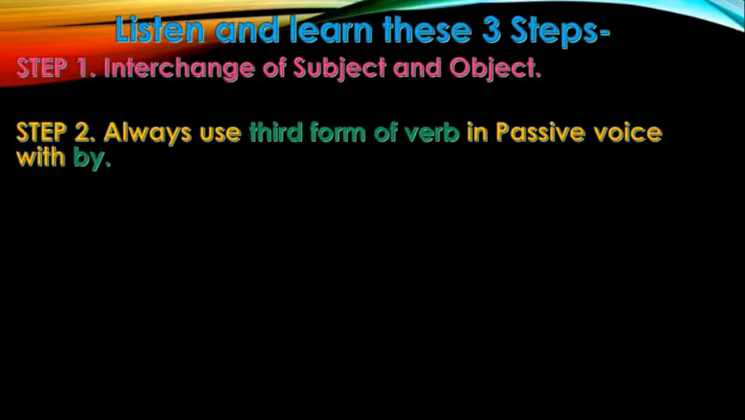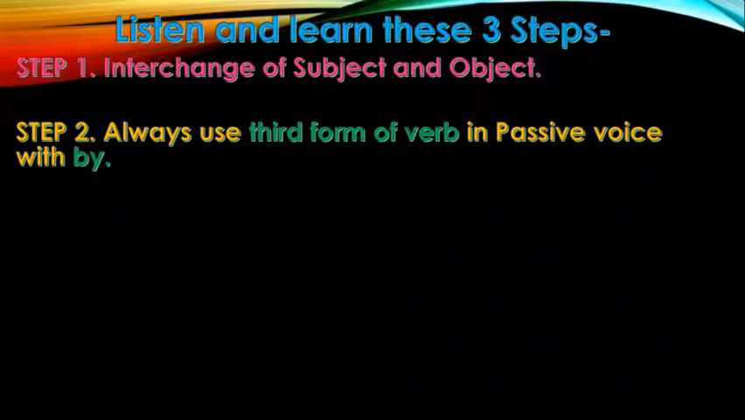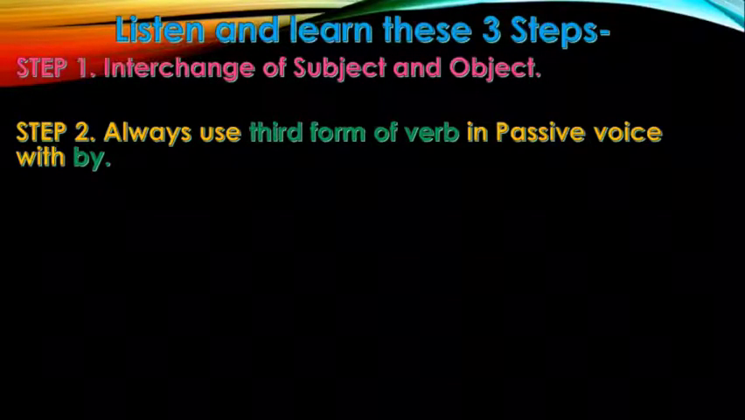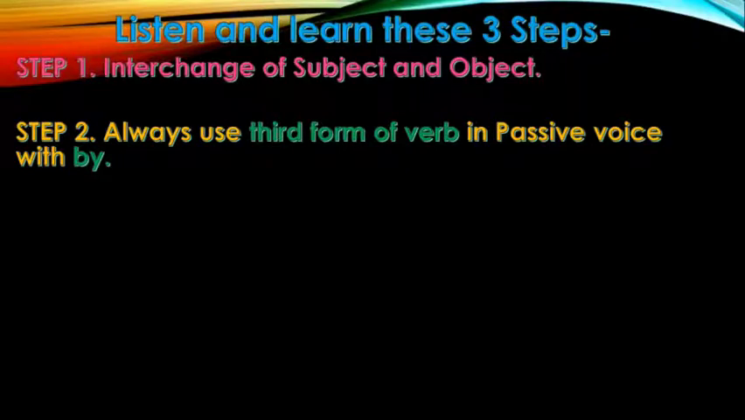Then, Nile is doing homework, but homework is being done by Nile. Similarly, teacher scolded the student, was scolded. So in passive voice, we always use the third form of the verb with the word by, which is preceded by the object. That means by comes before the object in the passive voice, with the third form of the verb always.